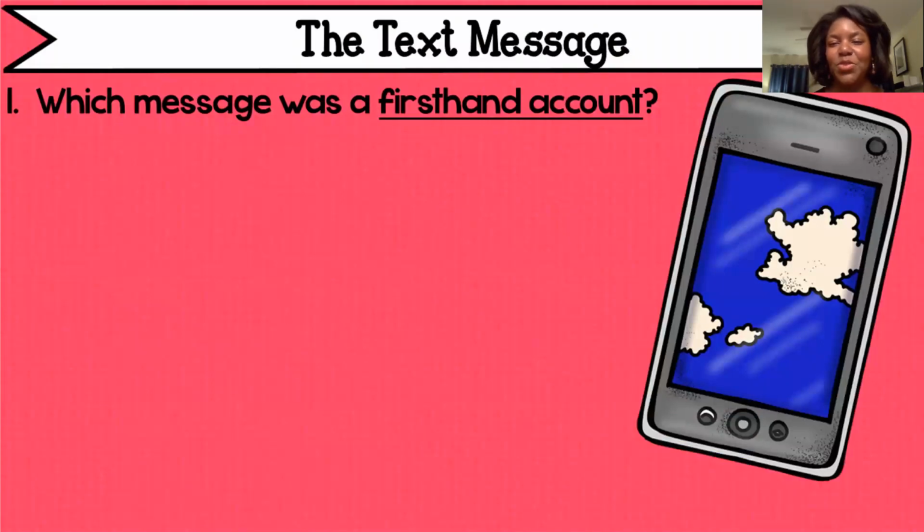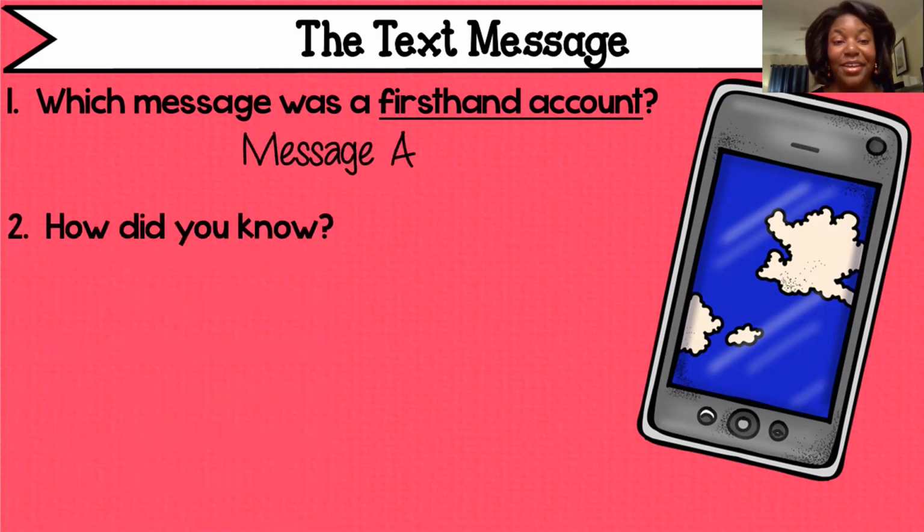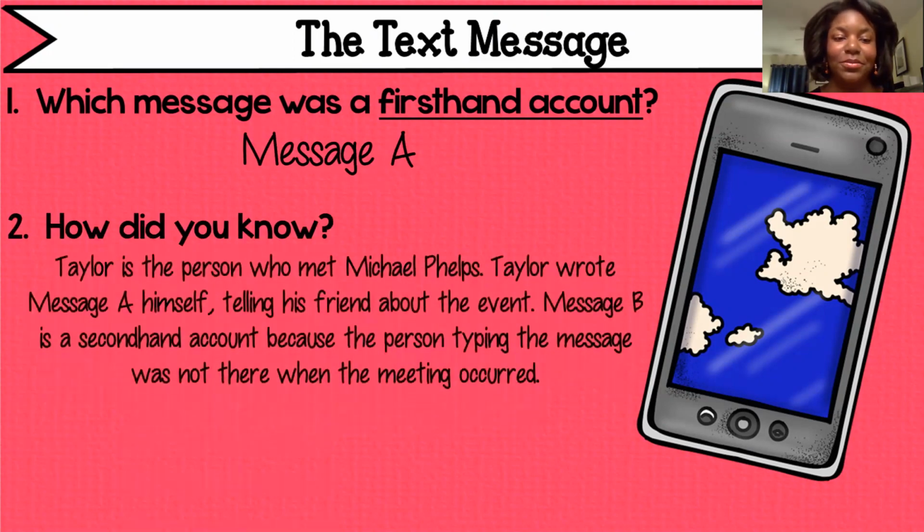So which message was the first-hand account? It was message A. And here's how we know. Taylor is the one who met Michael Phelps. Taylor wrote message A himself, and he was telling his friend about the event.